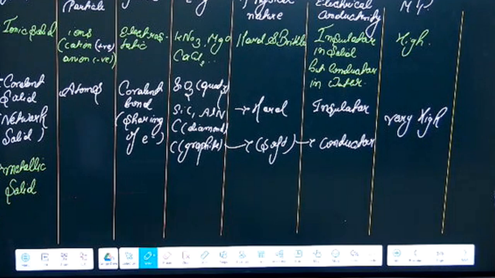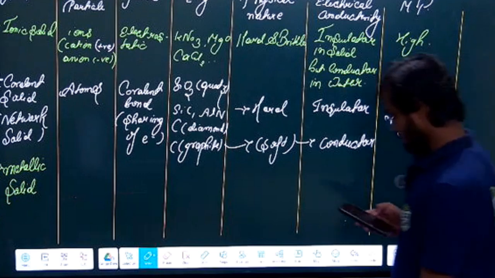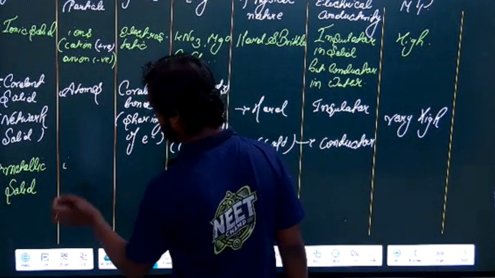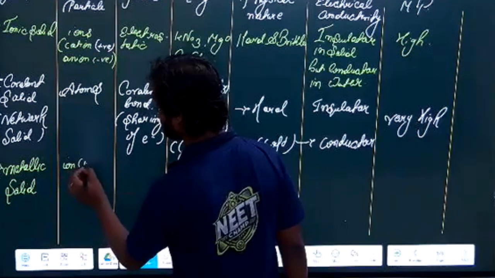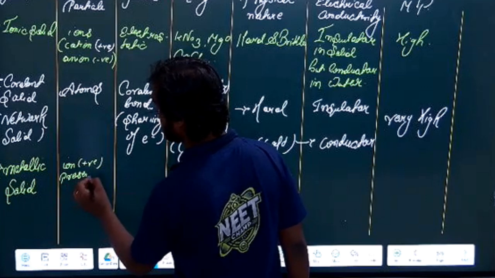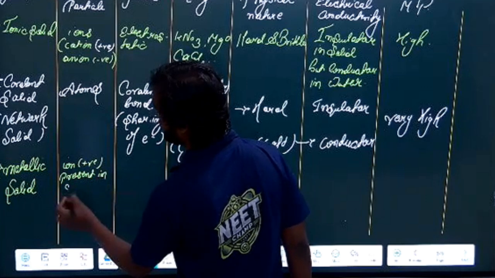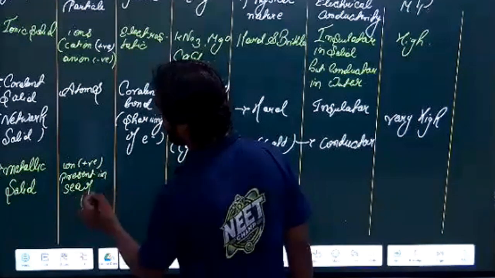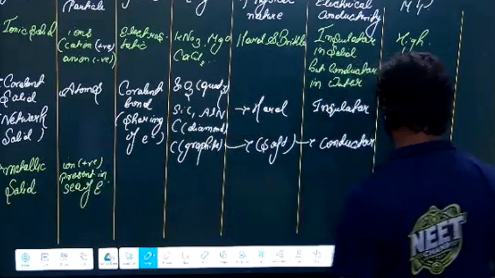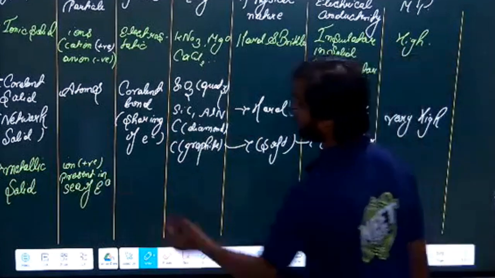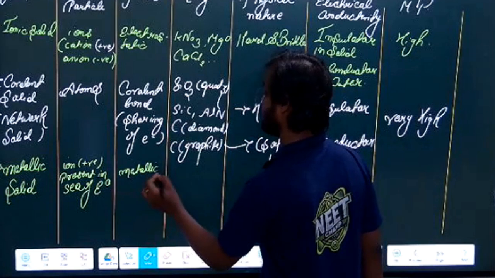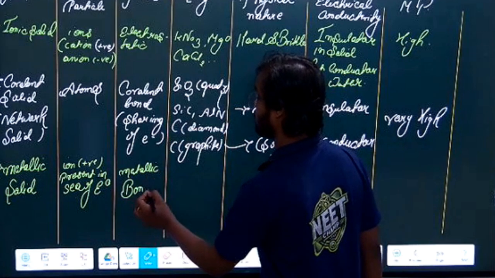There are positive ions present in a sea of electrons. Clear? So what type of interaction will it be? It will have a metallic bond.